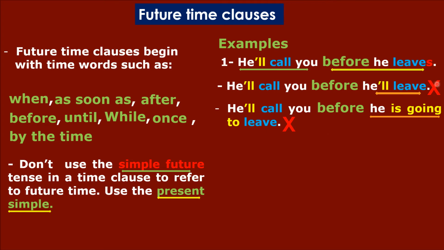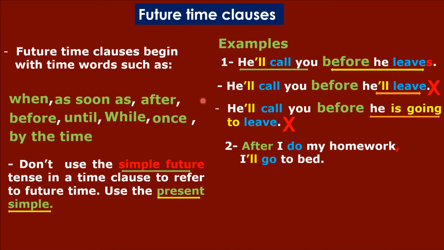Because as you know, we use will and be going to express the future simple. Okay, let's have a look at another sentence. After I do my homework, this is the time clause, I'll go to bed.